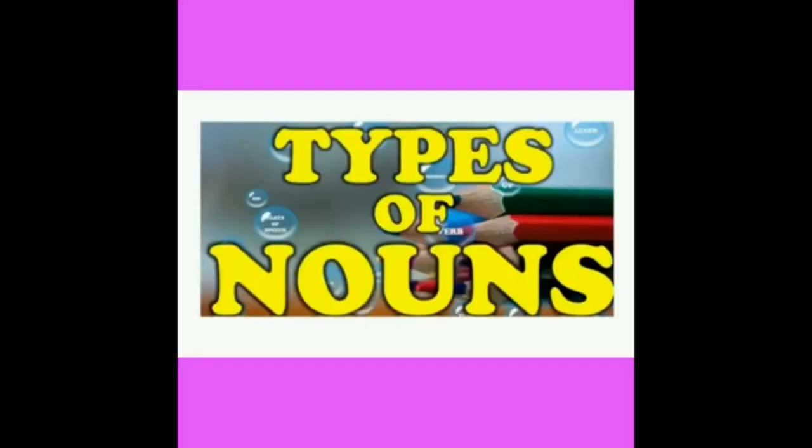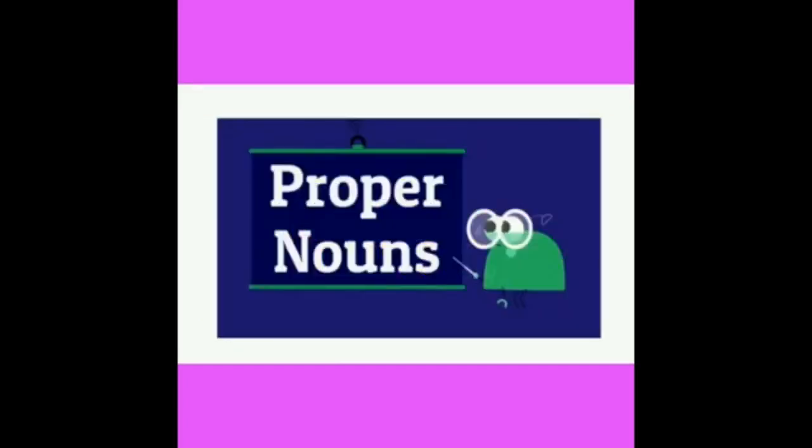Next we are going to see about the types of nouns. The first type, proper nouns. What is a proper noun? A proper noun may also be referred to as a proper name. It is a noun which refers to a specific person, place, or thing.